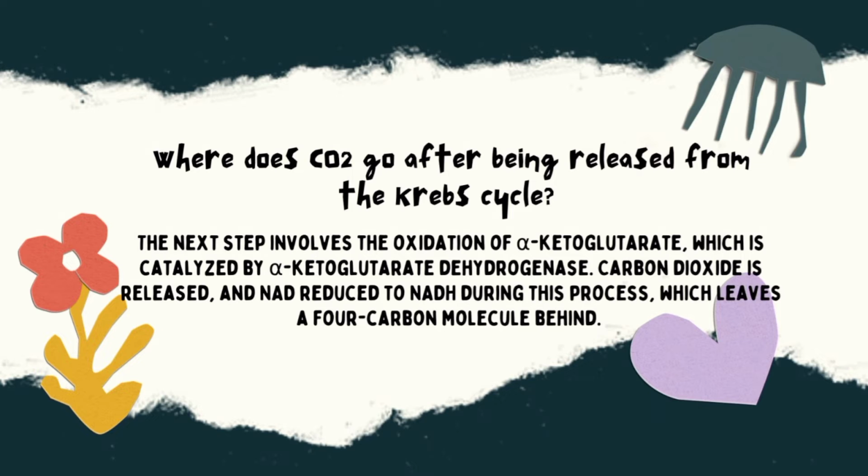So next, where does CO2 go after being released from the Krebs cycle? The next step involves the oxidation of alpha-ketoglutarate, which is catalyzed by alpha-ketoglutarate dehydrogenase. Carbon dioxide is released and NAD is reduced to NADH during this process, which leaves a 4-carbon molecule behind.